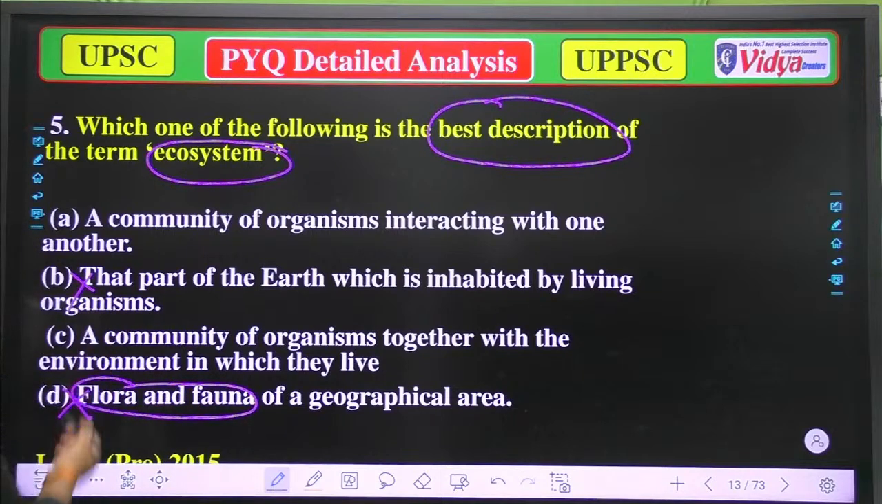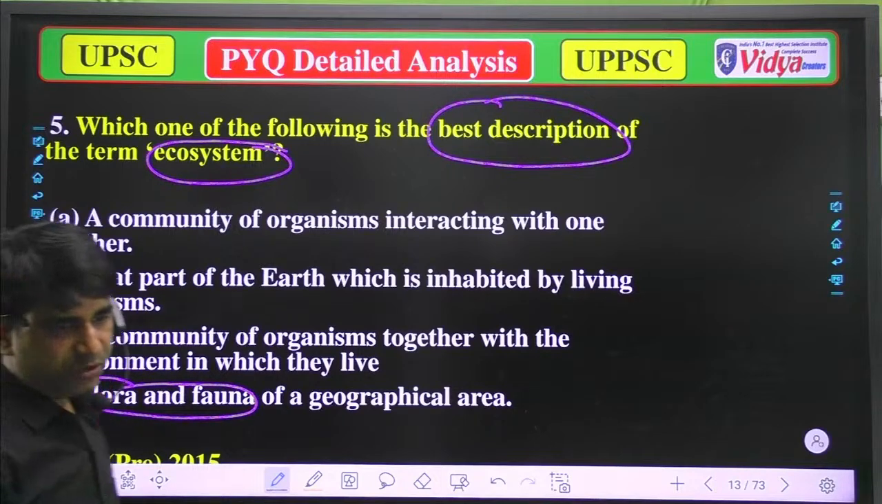Okay. And a community of organisms interacting with one another, it's also not true. The correct one will be a community of organisms together with the environment in which they live. So that is true. Option C is correct. So I think you have given option C.